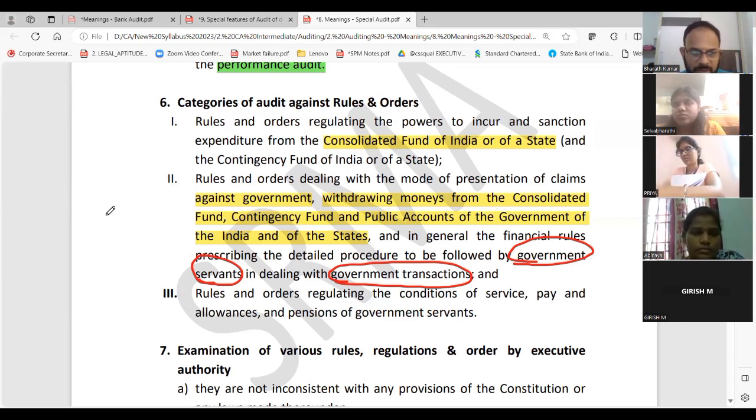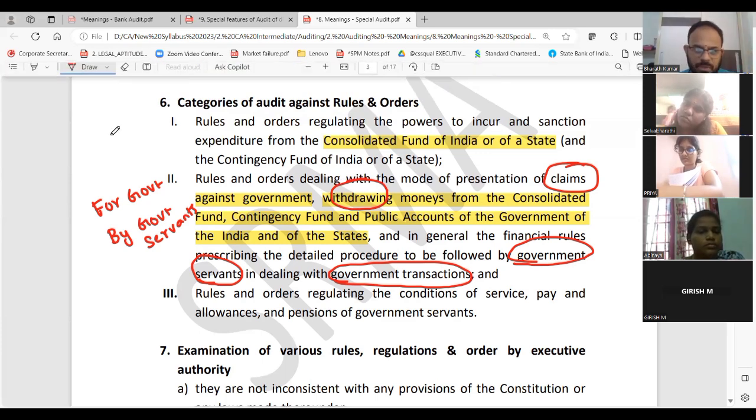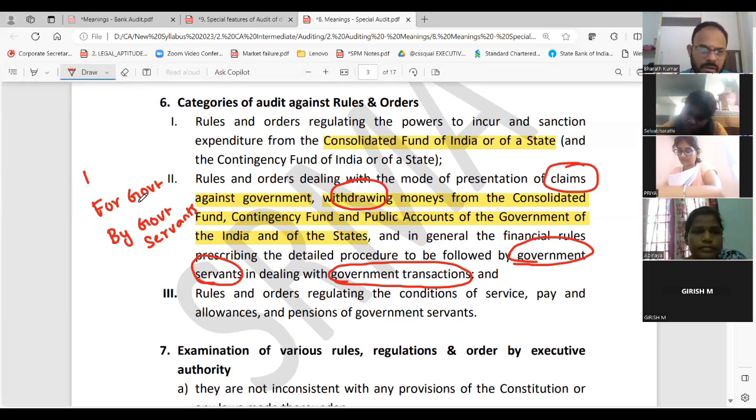Now here what they are saying is that it is for the government, by the government. By government means what? By government servants only. Got it? You can do anything. Claims you can do. Withdraw you can do. Anything by the government servants in dealing with government transactions only. So again, for government transaction.